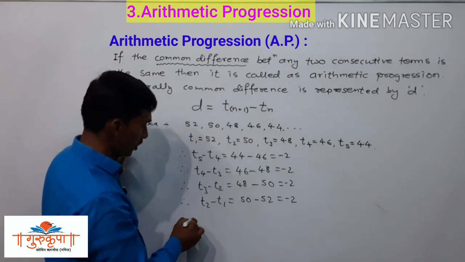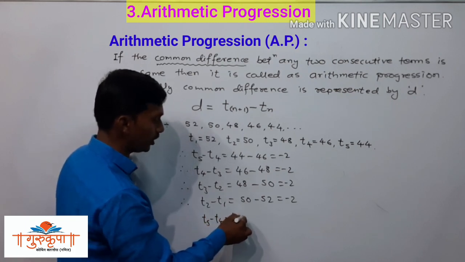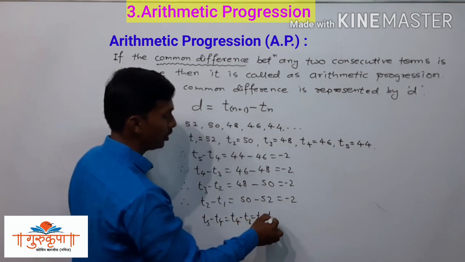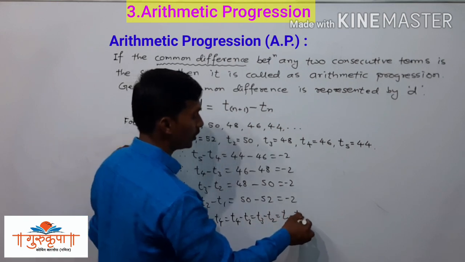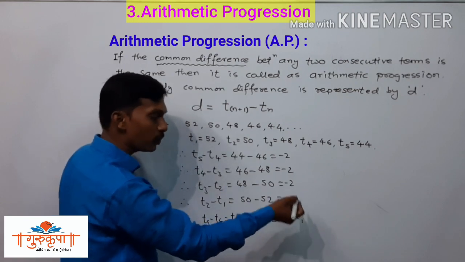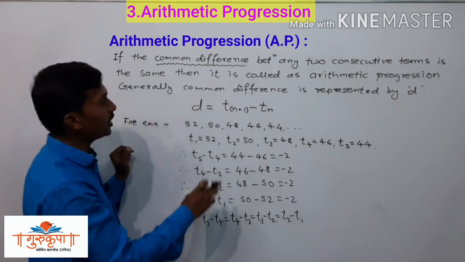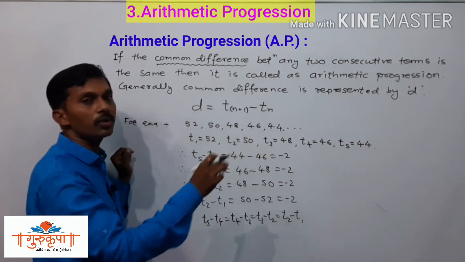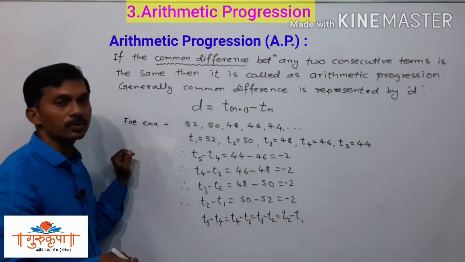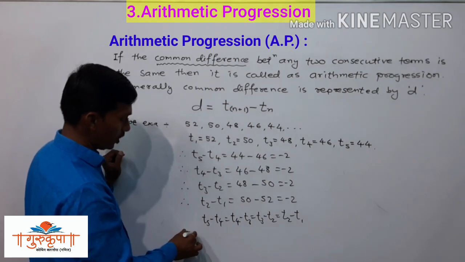So here we will write: since T5 minus T4 is equal to T4 minus T3, it is equal to T3 minus T2, it is equal to T2 minus T1, everywhere the common difference is the same. So now you can write: since the common difference between any two consecutive terms is the same, the given progression is an arithmetic progression.